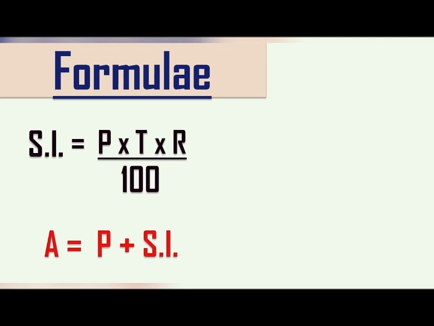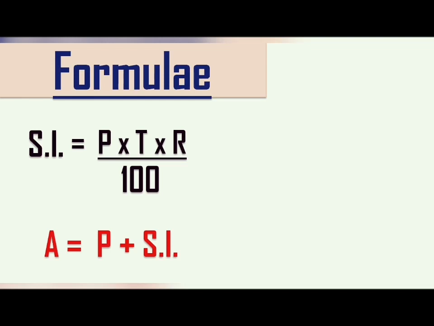That means if I borrow money from the bank, suppose I borrowed 1000 rupees, then at the end of the term or the time period given by the bank, I need to give principal plus extra amount, that is simple interest, and together this principal and simple interest is called an amount. It is the final amount returned or taken by the bank.